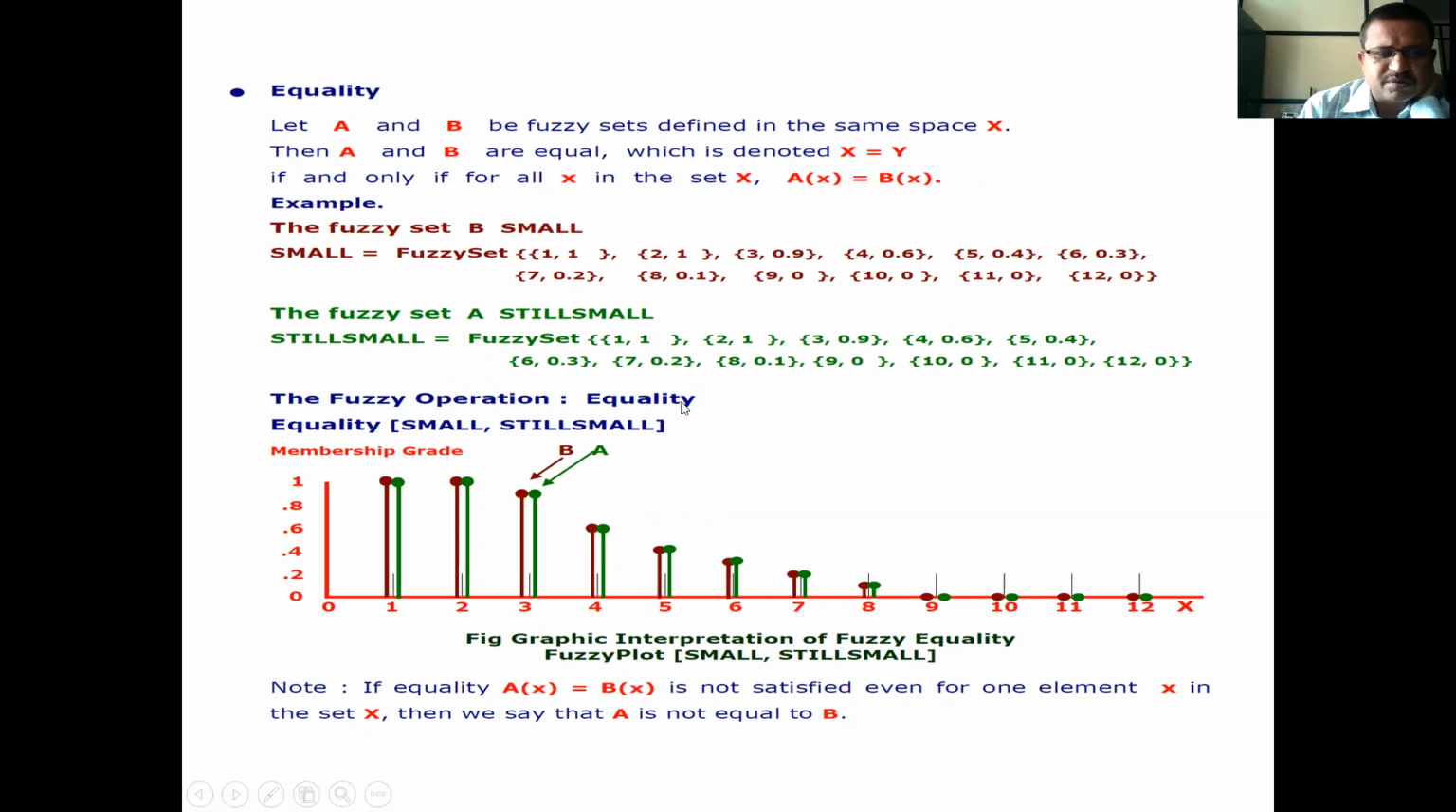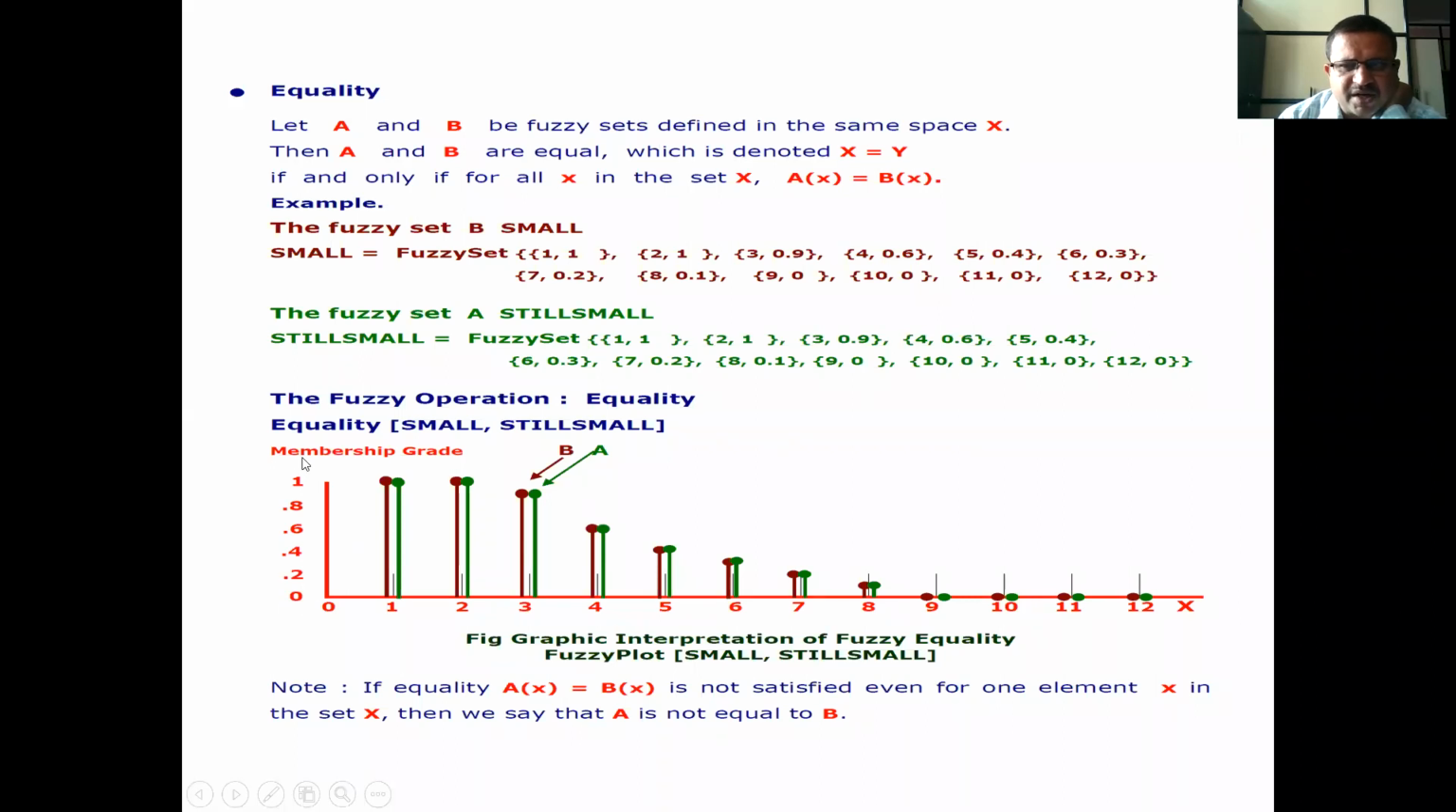This is known as the still small set. Therefore, now this small set and still small set are equal. That's why the fuzzy operation is known as equality. If you see the elements in the small set and the still small set, all the elements are the same. Therefore, this small set is equal to still small. That's why it is written equality of small, still small.